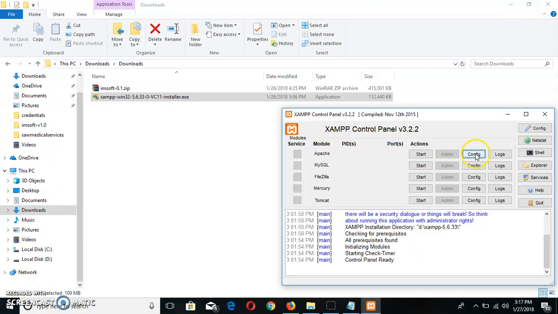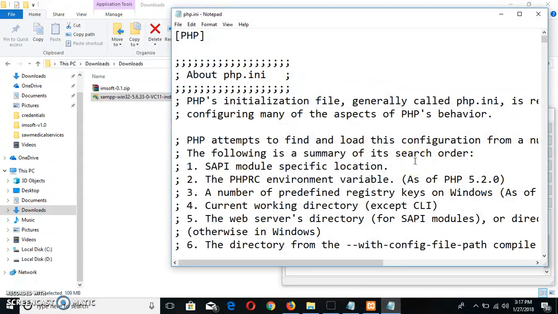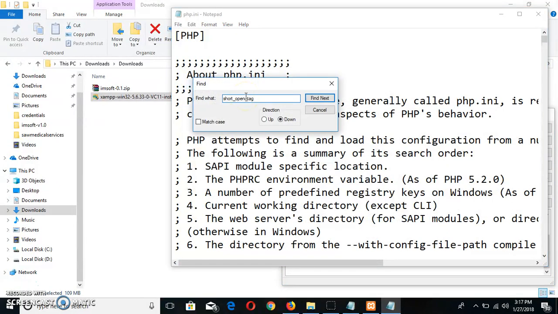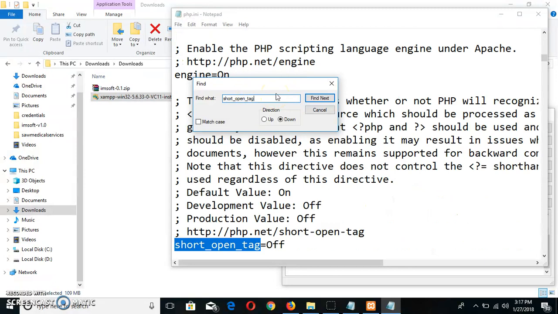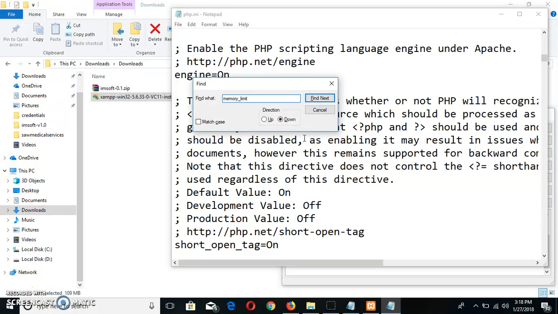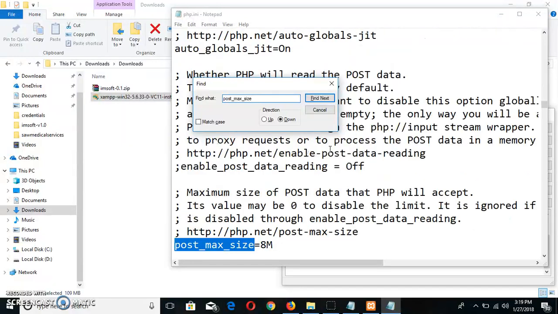Let's make small changes in our php.ini file. To do that, click on this configuration button, click on php, and click on find. Search for short open tag. Click find. Change the value to on and press Ctrl F. Find memory limit. Change the value to 4256. Again press Ctrl F and search for this one.